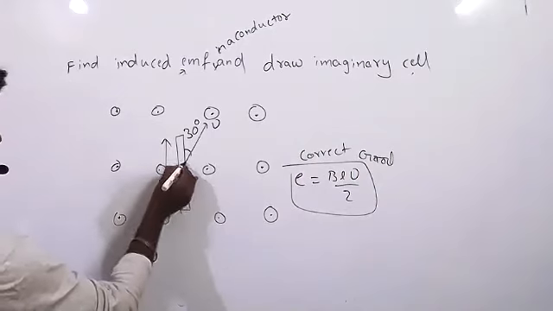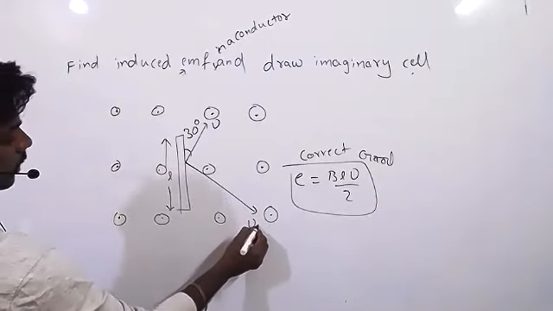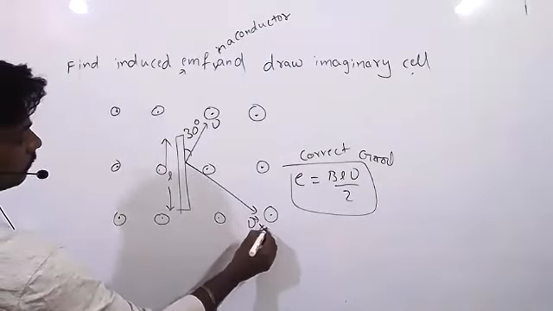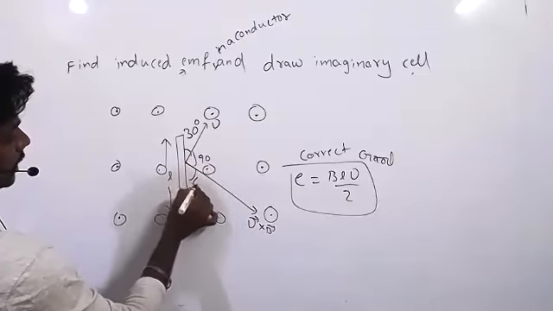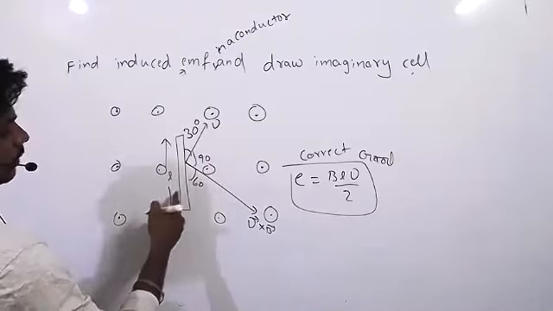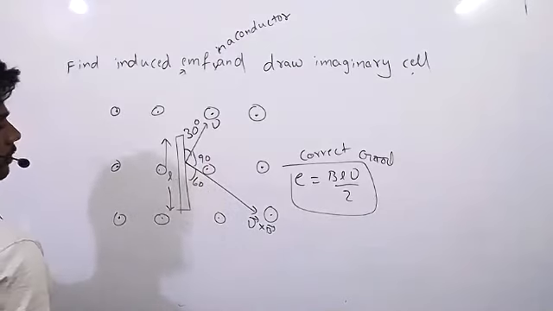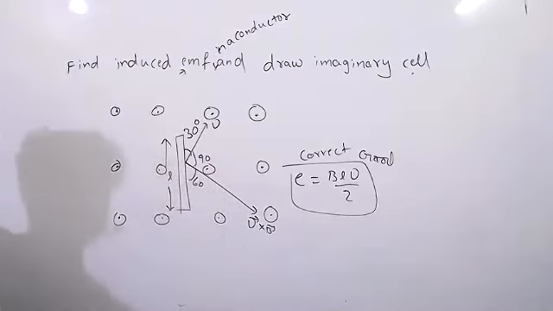Now V bar plus B bar is angle 90. If it is 90, it is 60, so the length is making 60. So 60 is equal to 100. Correct. Okay.